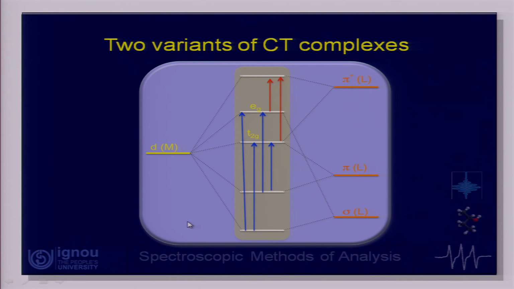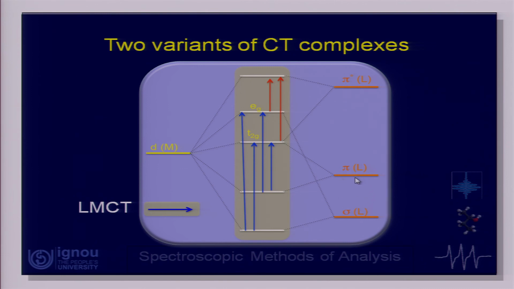Now suppose you can have transitions like this. You can have a transition from this level to this level, all these transitions shown in blue. They all originate from these two energy levels, and both of these have a significant component of the ligand molecular orbital.